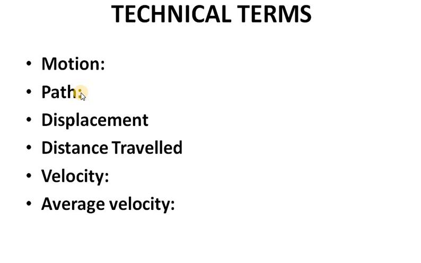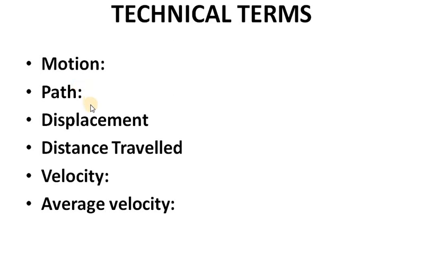What is meant by path? It is an imaginary line connecting the positions of the body or particle. This path is very important. We are going to study 3 types of path here: straight line path, curvilinear path and projectile path. So only these 3 types of problems we will get.